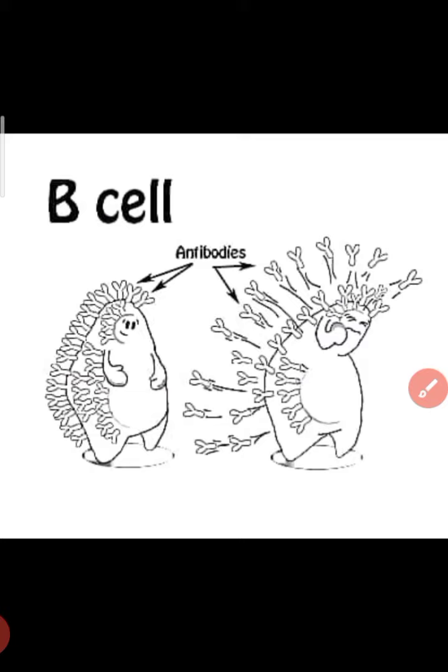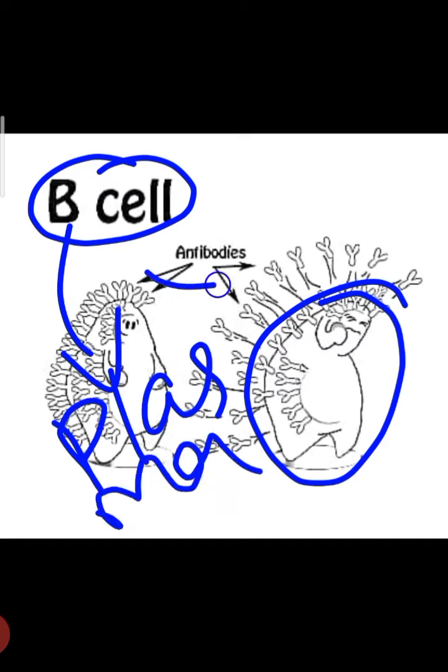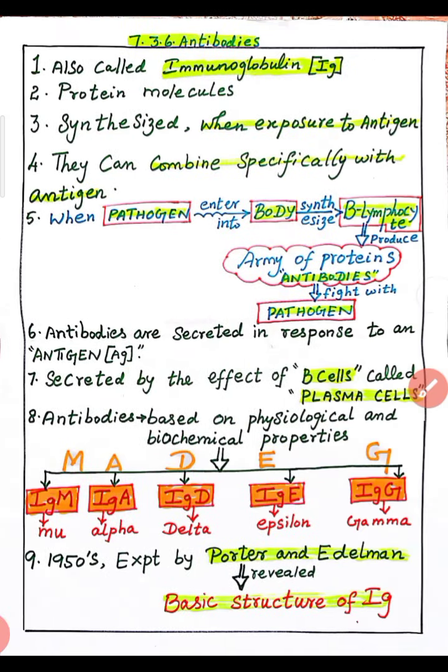Whenever the foreign antigen enters inside our body, at that time B cell differentiates into plasma cell. That plasma cell produces antibodies against the foreign antigen. Yes, what is antibody? See the point number 1, it is otherwise called as immunoglobulin. What is immunoglobulin? A globulin is a protein part. Antibody contains a protein part called globulin. That's why it is termed as immunoglobulin.